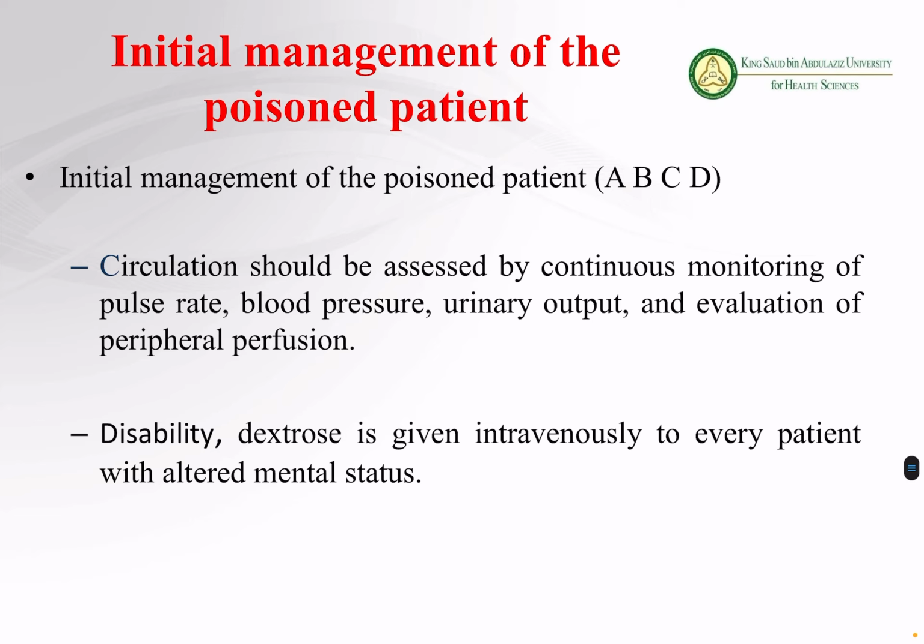Circulation should be assessed by continuous monitoring of the pulse rate, blood pressure, urinary output, and evaluation of the peripheral perfusion. So we have to make sure that the person does not go into the stage of hypotension. If it is hypertension, still we can manage, but hypotension is more risky than the hypertension. Okay. Then number D, disability. So we have to make sure the person should not be disabled because of that poison.